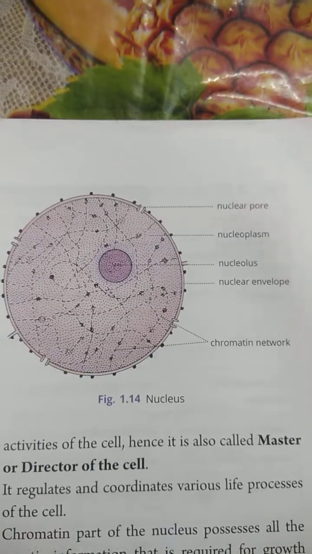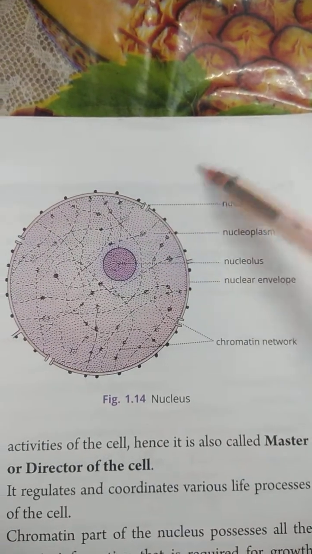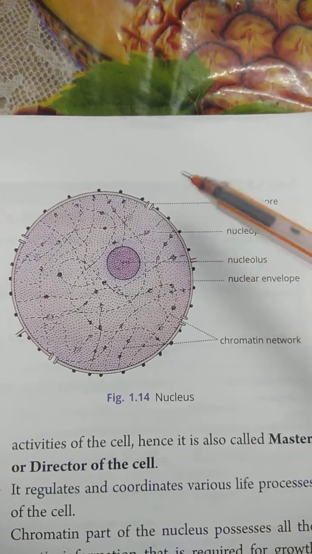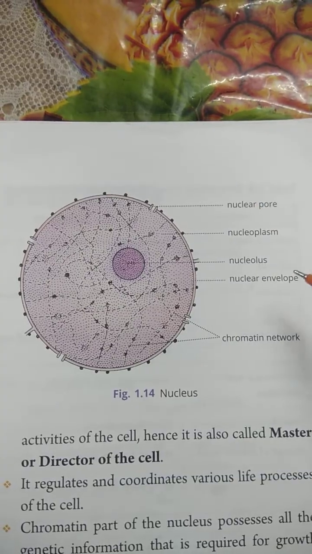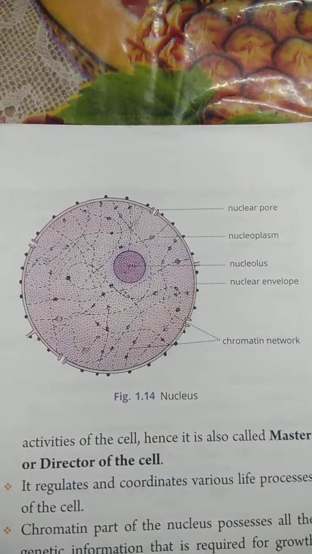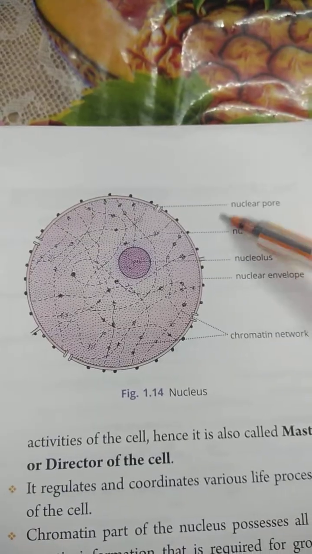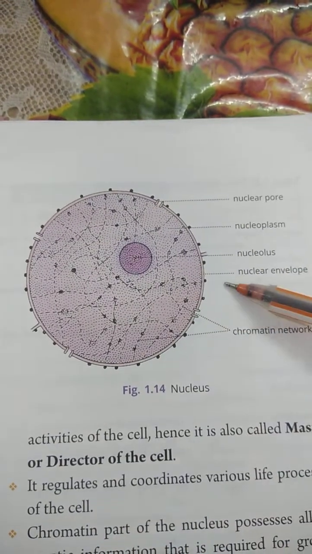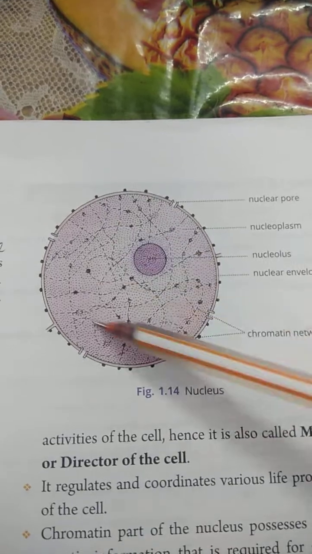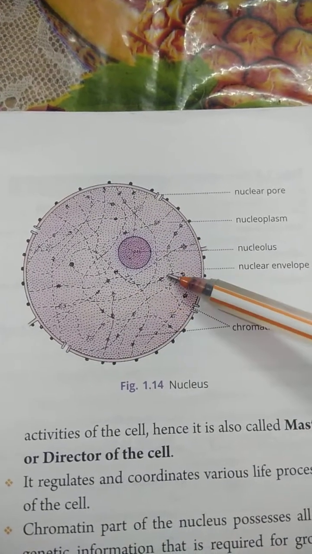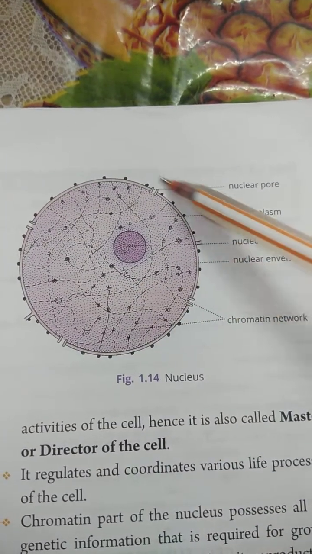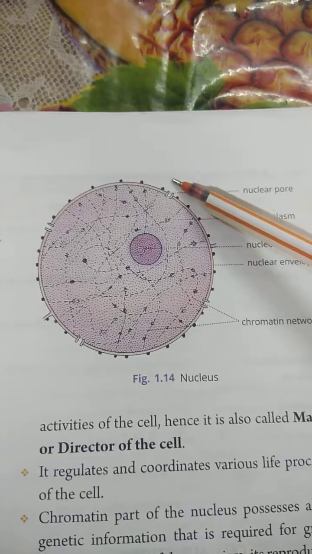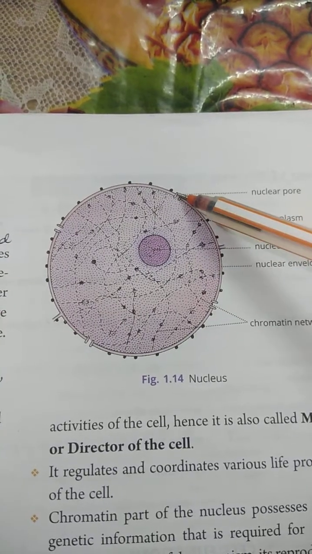The nucleus is a double membranous structure, so a double membrane is there around it, that is the nuclear membrane, and inside it fluid is there, that is called nucleoplasm. Here the circular structure is the nucleolus, and these are the pores for exchange of substances, the nuclear pores.